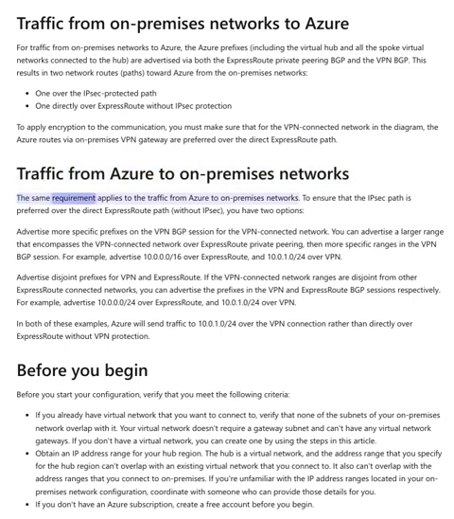Traffic from Azure to on-premises networks. The same requirement applies to the traffic from Azure to on-premises networks. To ensure that the IPsec path is preferred over the direct ExpressRoute path without IPsec, you have two options. Advertise more specific prefixes on the VPN BGP session for the VPN connected network. You can advertise a larger range that encompasses the VPN connected network over ExpressRoute private peering, then more specific ranges in the VPN BGP session.